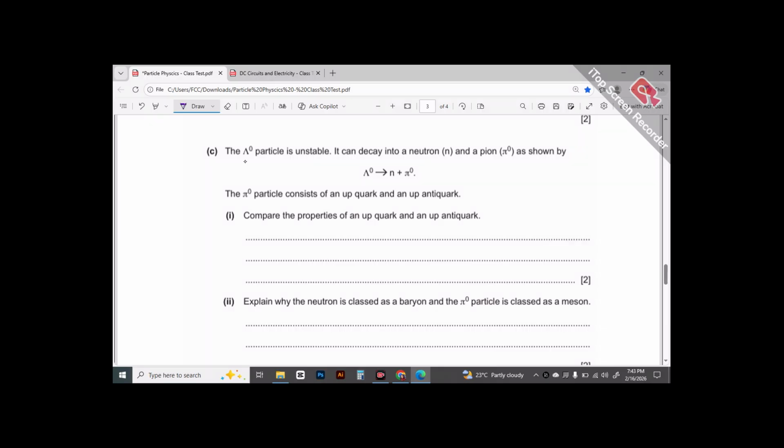Then they are saying that this lambda particle is unstable. It can decay into neutron and a pion as shown by the equation. The pion particle consists of an up quark and an up anti-quark. As soon as you see that it is made up of up quark and an up anti-quark, you see that it is not fundamental, it is made up of a combination of quarks. You will say this means the particle we are talking about, the pion, is not a lepton, not fundamental, it is a hadron. And is the hadron a baryon or meson? See, it is made up of 1 quark and 1 antiquark, so it falls into the category of mesons.